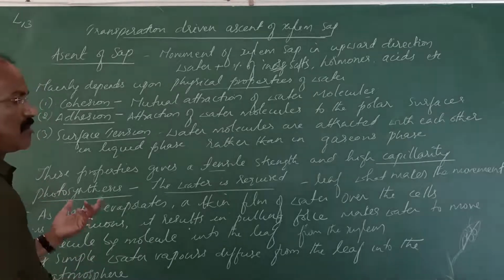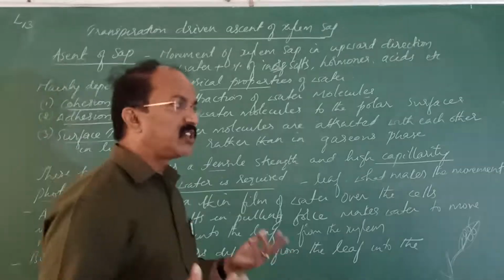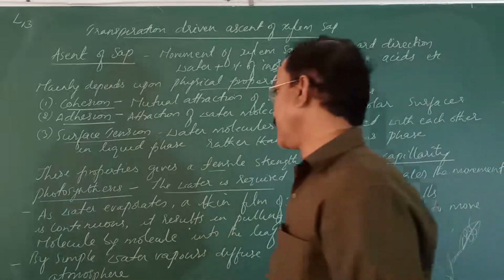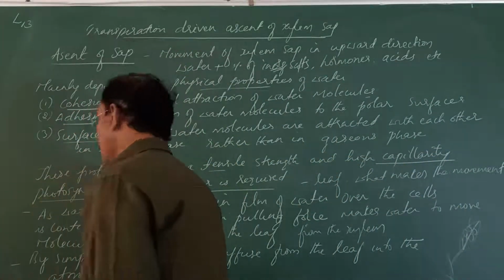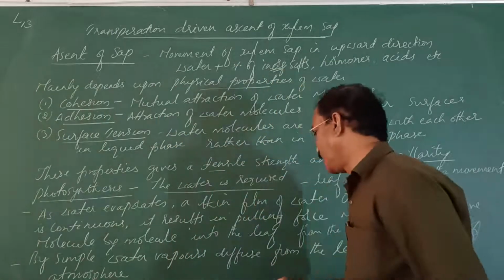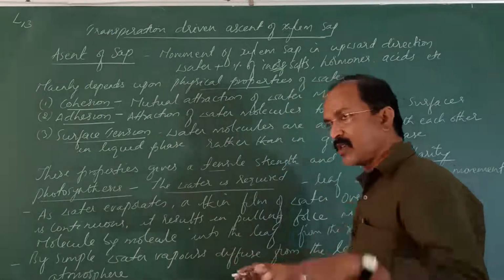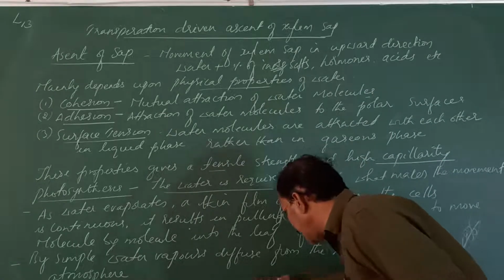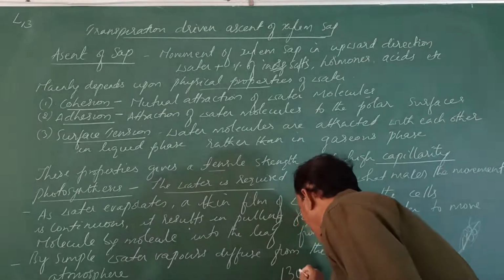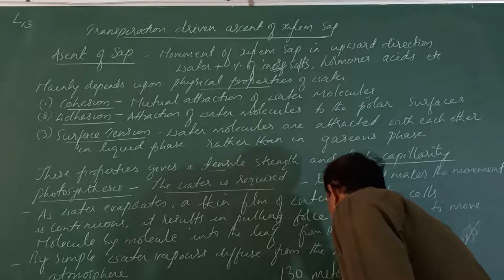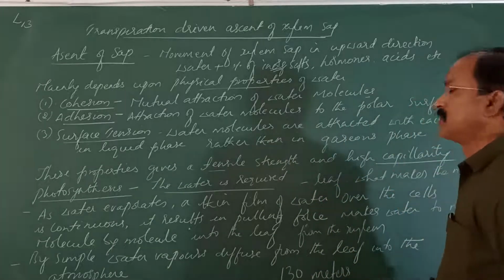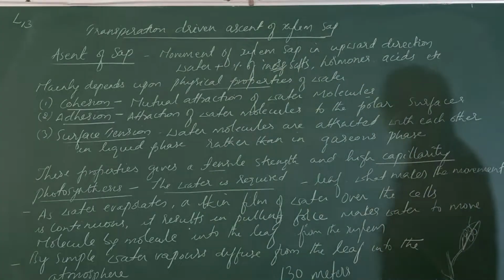So these pressures are sufficient to lift the water in the xylem. So these pressures are enough for the movement of the water. These pressures are created, the pulling force that is enough to move the water up to 130 meters. How many meters? 130 meters of water within the xylem.